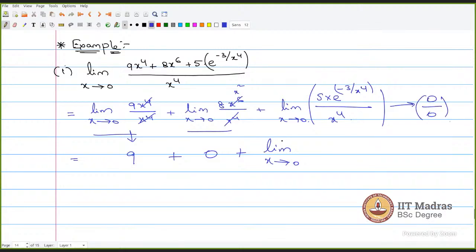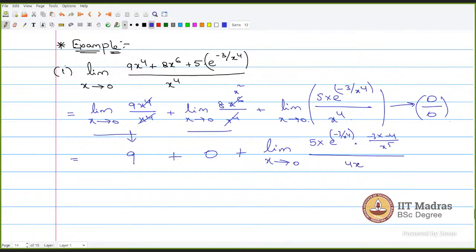If I directly differentiate using L'Hopital rule, if I directly differentiate this function, numerator and denominator separately, what am I going to get? 5 times e power minus 3 by x power 4, times the differentiation of minus 3 by x power 4. So minus 3 times minus 4 by x power 5.